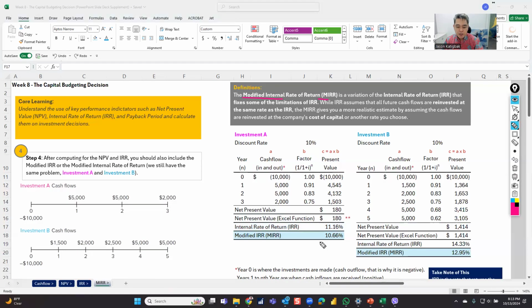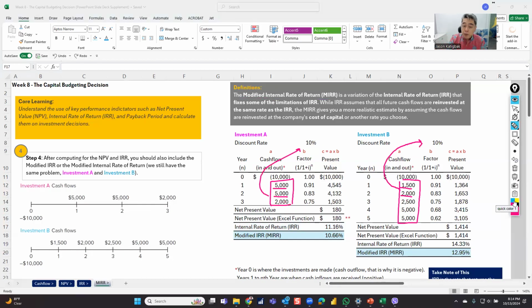The expectation is that the amount that you receive each year, which is this one, the 5,000, 5,000, 2,000, or the other investment, this one, you are expecting that you will be investing it at a discount rate of 10% to come up with the net present value, correct?